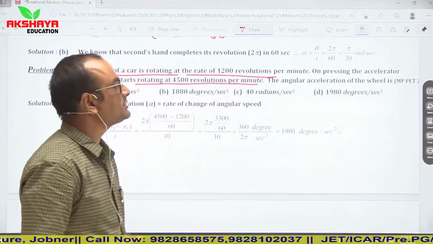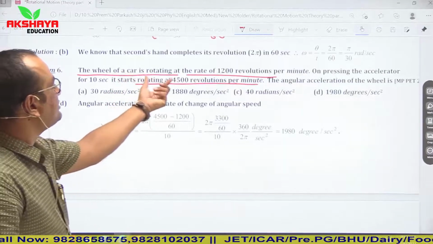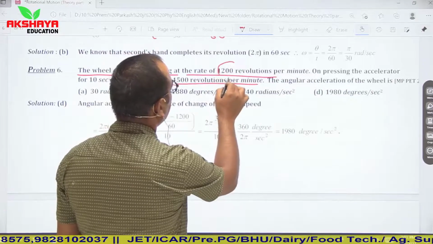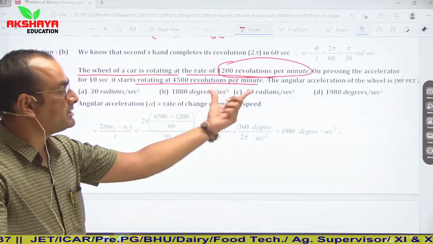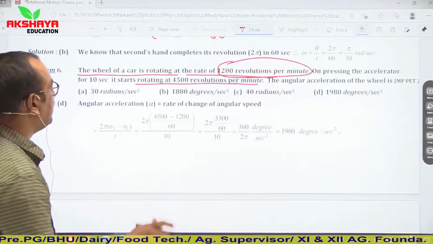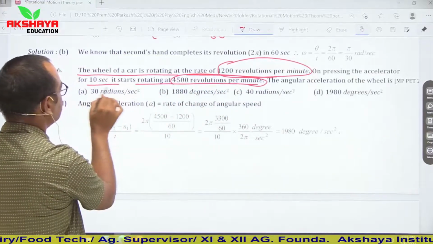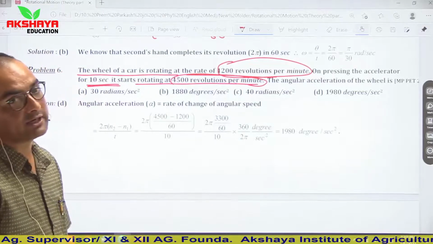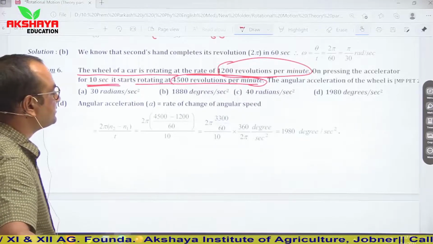The angular acceleration of the wheel is, so see here, car is initially traveling with 1200 rpm, and then on pressing the accelerator, the car is being accelerated and it attains 4500 rpm in 10 seconds. Then we have to calculate the value of the angular acceleration of the wheel.